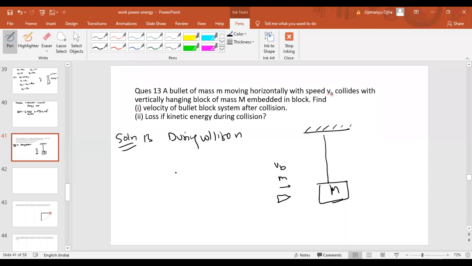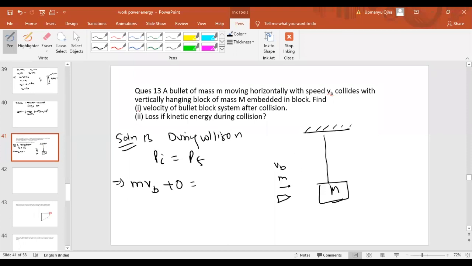Okay, now if you conserve the momentum, momentum before collision should be equal to momentum after collision. What is the momentum before collision? The momentum of the bullet plus momentum of the block. Now momentum of the bullet is mvb. Momentum of the block, since the block was at rest, will be equal to 0.